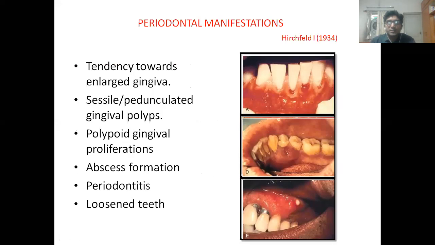These are all periodontal changes or gingival changes. There is a tendency towards enlarged gingiva, sessile or pedunculated gingival polyps, polypoid gingival proliferations, abscess formation, periodontitis, and loosened teeth. Gingival or periodontal abscesses are more common complications in patients with diabetes. So if you find any patient with abscess formation, or if the patient gives a history of diabetes, then you should get the blood report done.